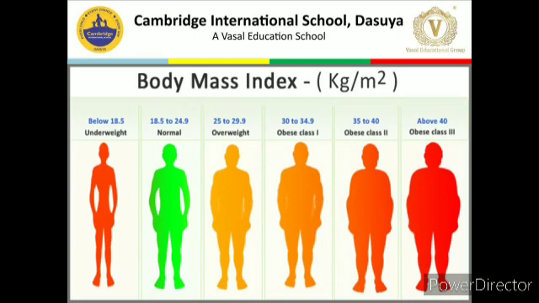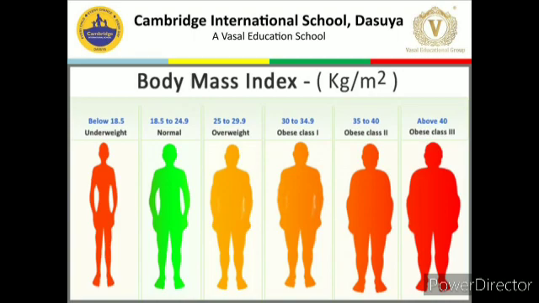So the categories, as I told you: number 1 is the underweight category, below 18.5. Next is normal weight, 18.5 to 24.9. Third is overweight, 25 to 29.9. Obesity class 1 is 30 to 34.9. Obesity class 2 is 35 to 39.9. And the last class is obesity class 3, we can say, more than 40. Oh my god, this is heavy weight.